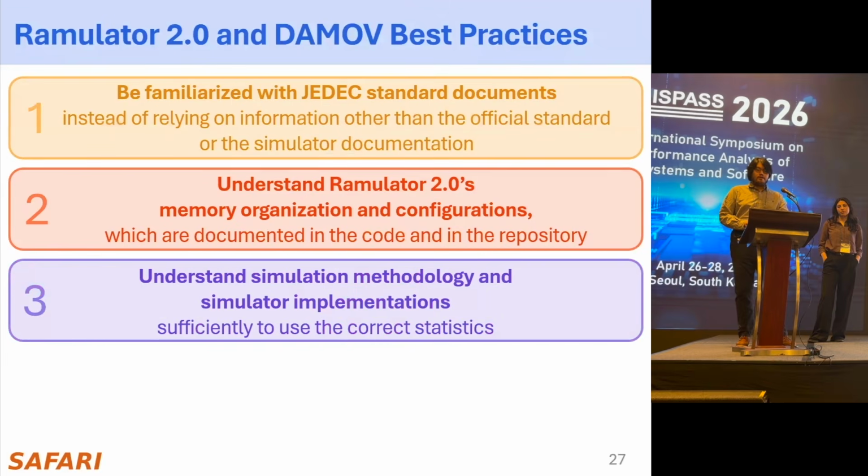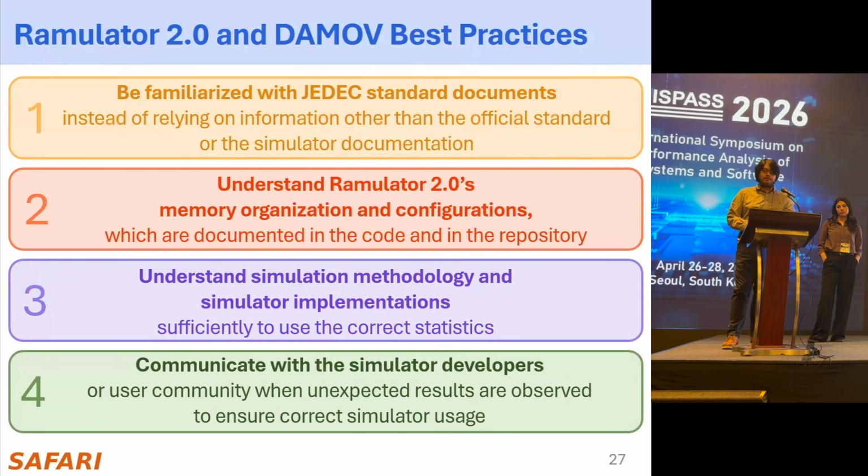Second, we recommend the users to understand simulation methodology and the implementation of simulators to use the correct statistics, which would avoid the ZSim statistics usage errors in the MASS paper. Lastly, we encourage the users to communicate with the simulator developers if there are unexpected results to ensure the correct use of the simulators. Doing so would avoid all the issues in the MASS paper.